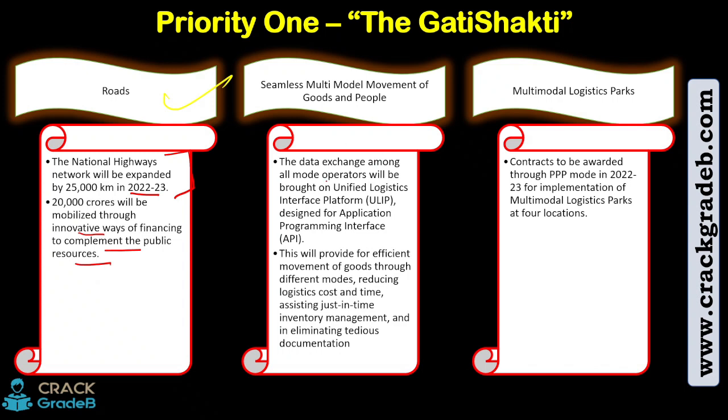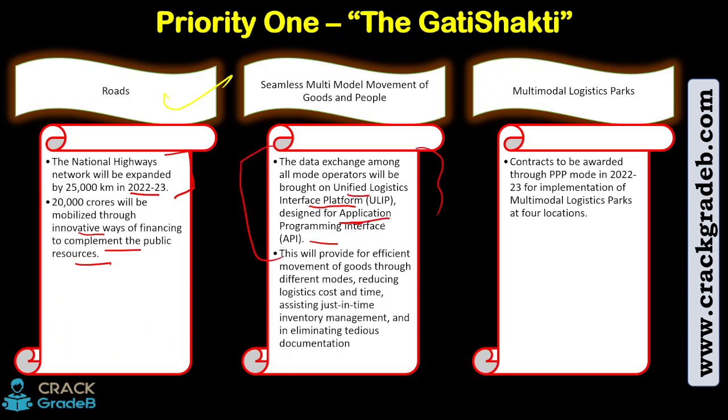Then the data exchange among all modes operator will be brought under the unified logistic interface platform designed for API. So let's not get into what API is. Means everyone would be given access on a common platform, right? For example, if you download Phone Pay or if you download Google Pay, hardly makes any difference, right? Because in both apps you can use your UPI, you can use all your bank accounts, fine. So understand it in that way, that it is the same thing.